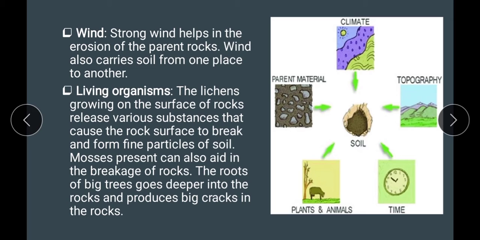Next factor is wind. Strong wind helps in the erosion of parent rocks. It is the wind that carries the soil from one place to another.